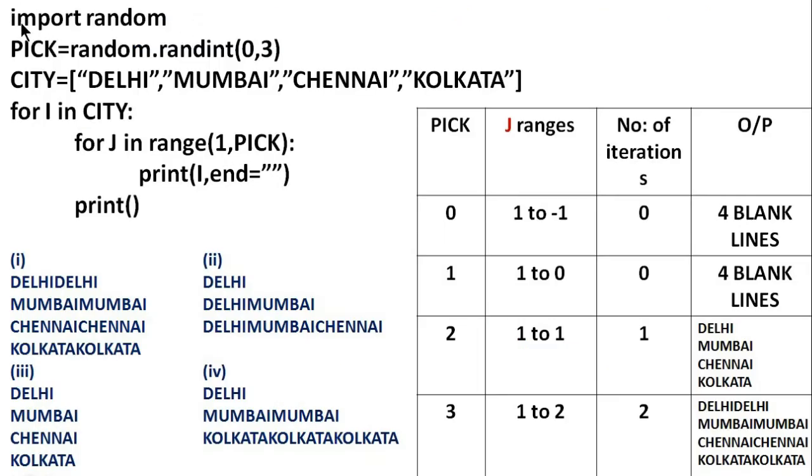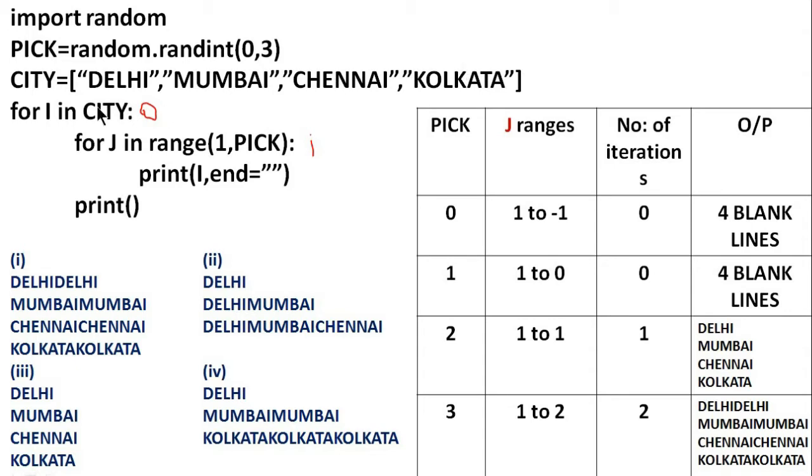Listen to this program. Import random, then pick equal to random dot randint 0,3. That is, the variable pick takes the values 0, 1, 2 or 3. Minimum value 0 and maximum value 3. Next, a list city with 4 strings as elements: Delhi, Mumbai, Chennai and Kolkata. And then you have 2 for loops, an outer loop and an inner loop. This outer loop will traverse through this list city. That is, i takes the values Delhi, Mumbai, Chennai and Kolkata in consecutive iterations.